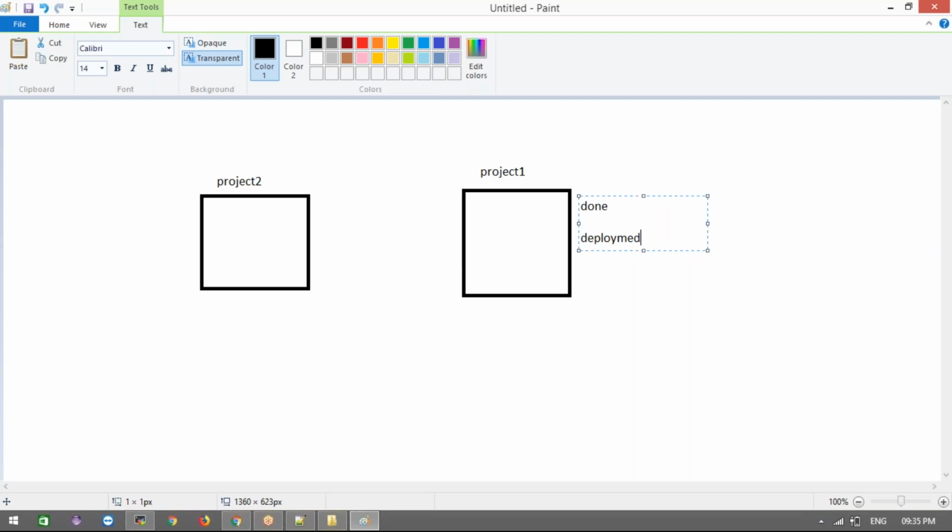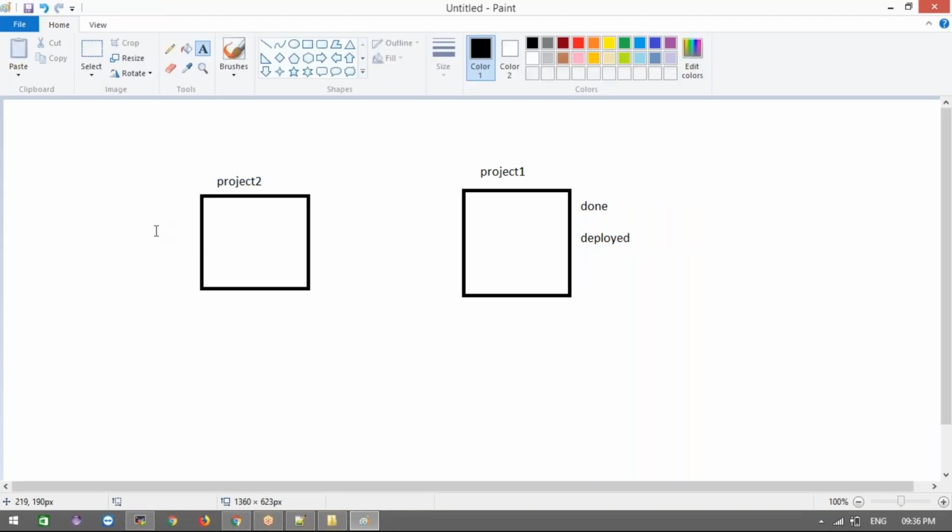Now my manager came and gave me a new task, and I'm working on project 2, and currently I have modified a number of files. I've written some code, but my work is not yet completed. Before it is completed we can't add and commit, right?